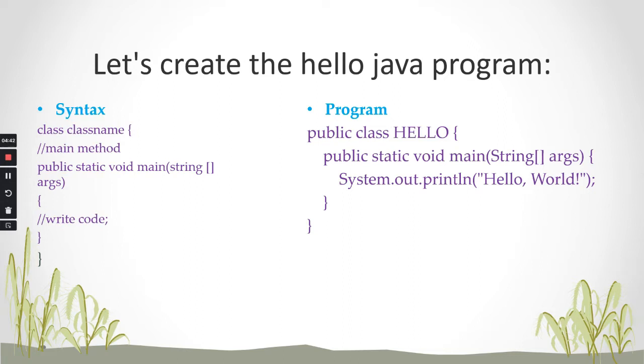And main. Main represents the starting point of the program. Not only in Java, in any other language, the execution starts from the main method. So if we compile and run any program, the execution starts from the main method itself. That is called main.